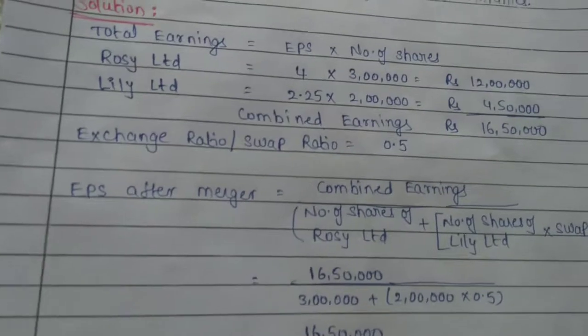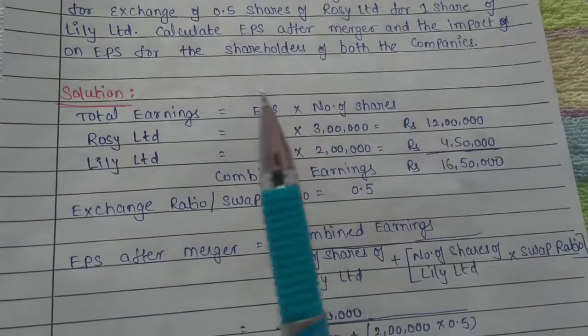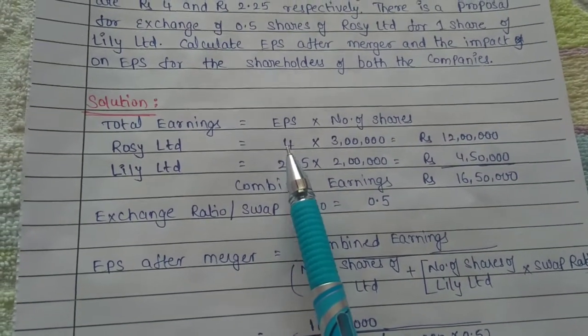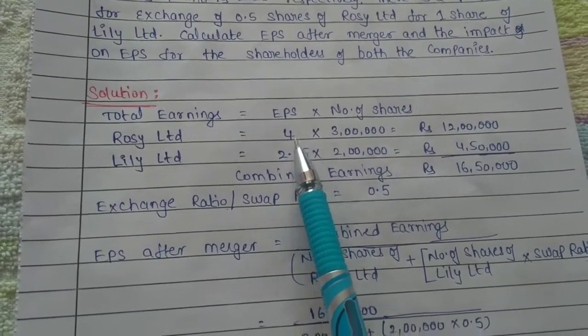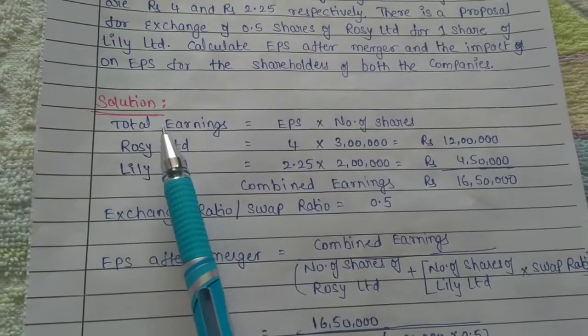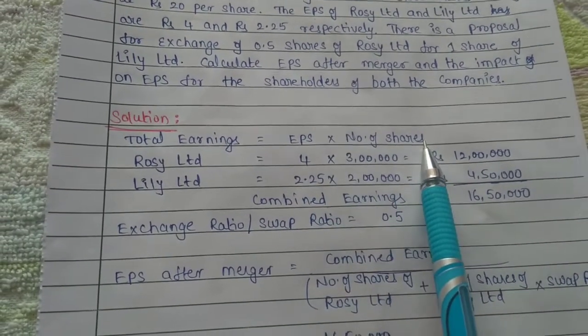See, look at the solution. Generally in the given problem, total earnings was not given. Just EPS for each company and number of shares are given. So first we calculate total earnings, which is EPS into number of shares.